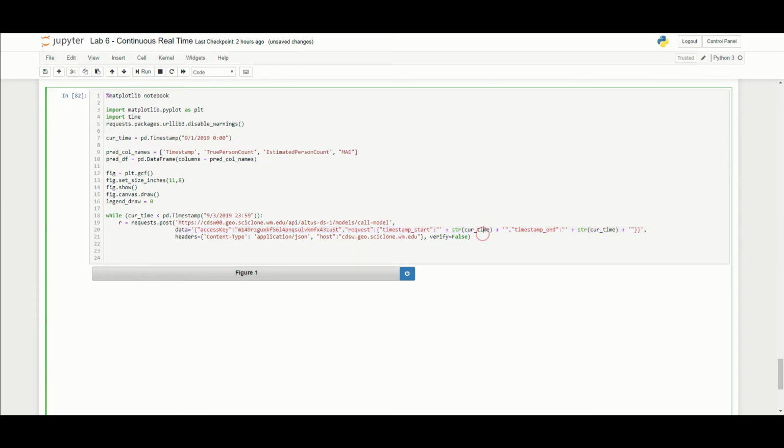Then, same as before, we have our headers. There's nothing here. So we're going to ask for 1 minute at a time. So every single loop, R is going to contain information from 1 minute. Let's go ahead and do the same reading that we did before. So we're going to go to our next thing. We're going to do the DTA.